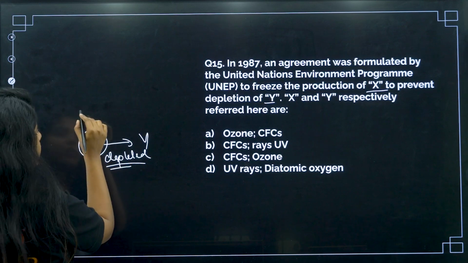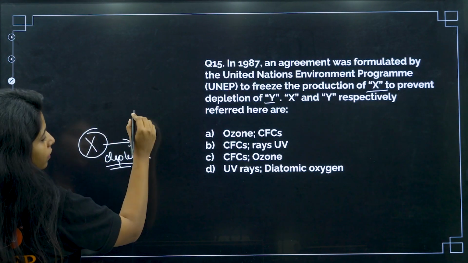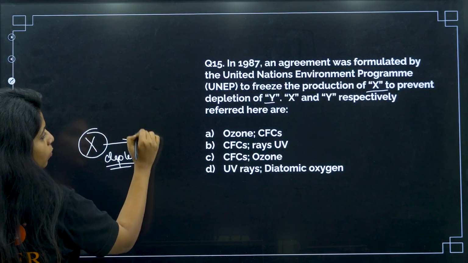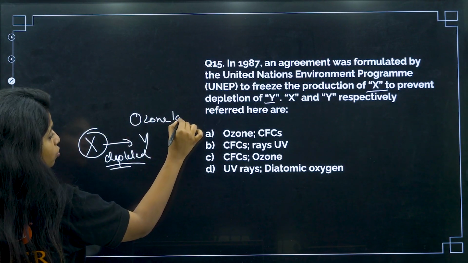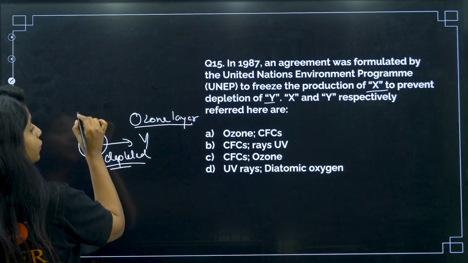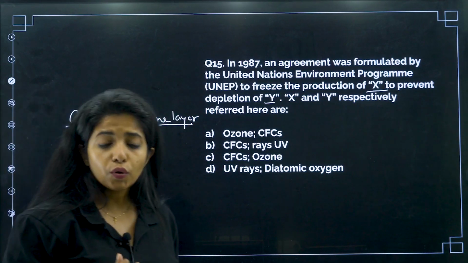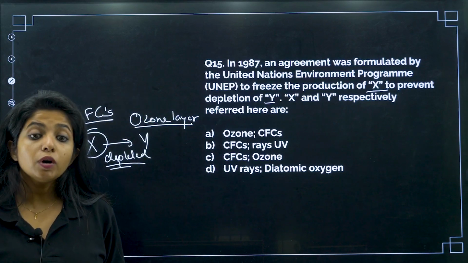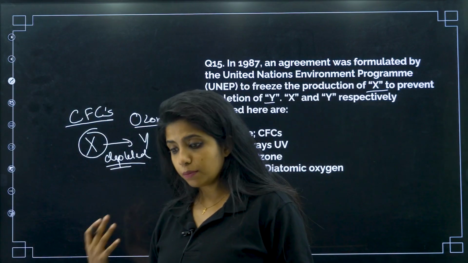So what do you think this X is, and what is it depleting? We all know there was something, Environment Protection Act, that was basically over here. What was being damaged? It is our ozone layer, which was getting damaged because of excessive use of CFCs, or chlorofluorocarbons, which were being released by refrigerators, AC machines and stuff like that very much before.